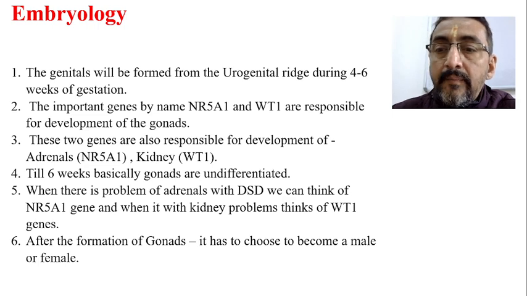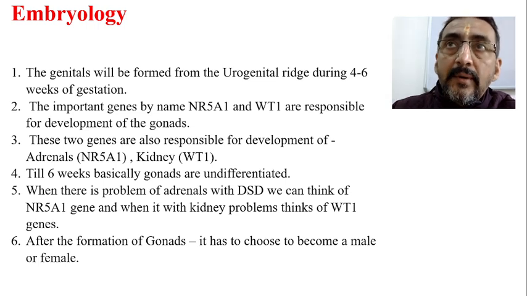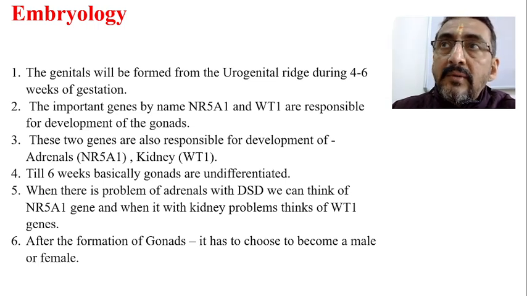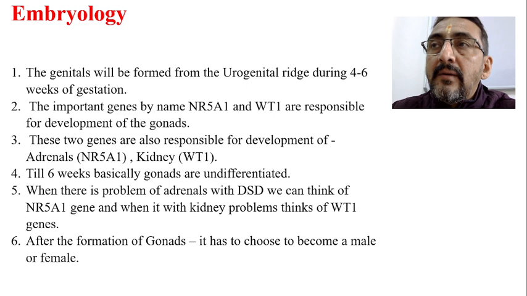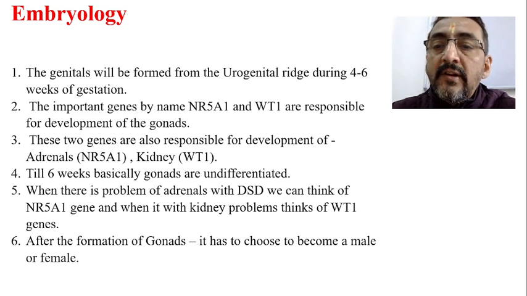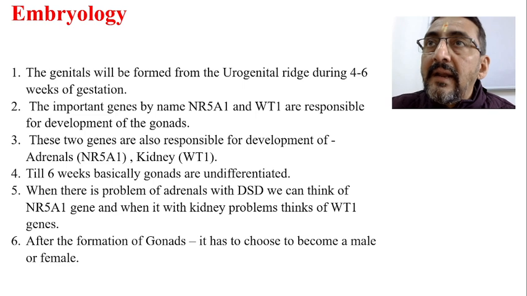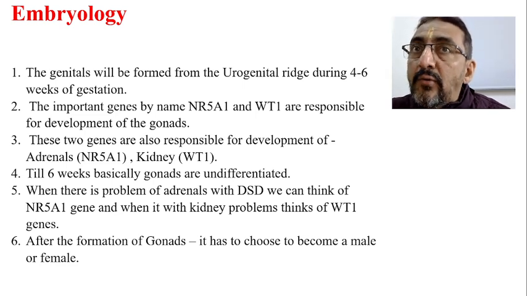So these two genes are basically responsible for the formation of the gonads. Once the gonads are formed, the next step is whether the gonad has to become a male gonad or a female gonad, because differentiation is still not over, it is yet to take place.